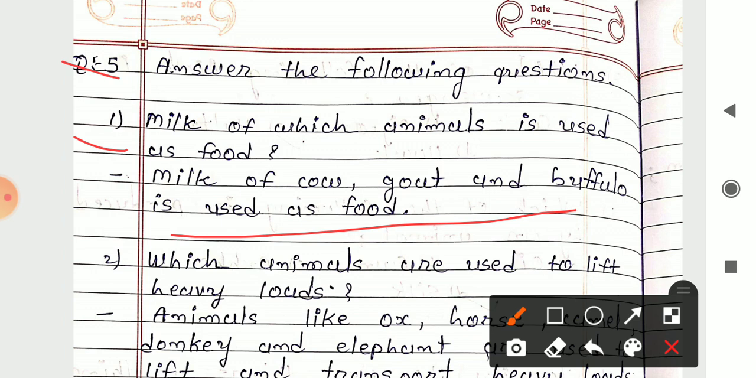We are using the milk of these animals as the food. Other than this, we are also taking the milk of camel, donkey, etc. So these animals give us milk.